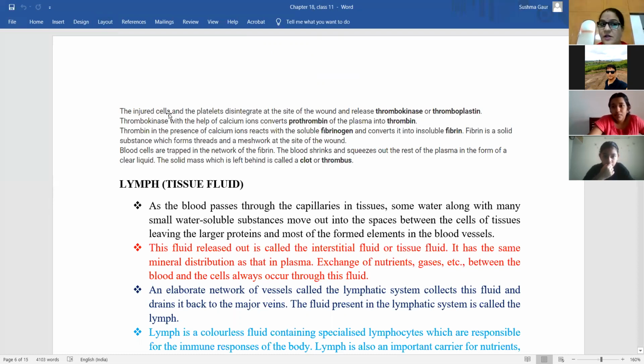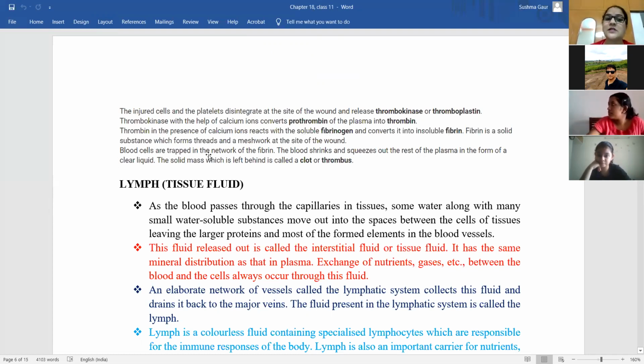Whenever you get injured, the injured cells and the platelets disintegrate at the site of the wound, and they release the thromboplastin or thrombokinase enzyme that helps the calcium ions convert prothrombin to thrombin. This thrombin, in presence of calcium ions, again reacts with the soluble fibrinogen and converts it into fibrin. What is fibrin? It is a solid substance formed from thread-like network, formed at the site where the wound occurred.